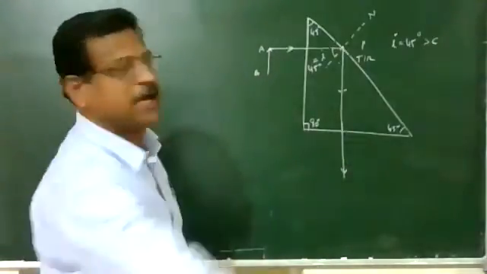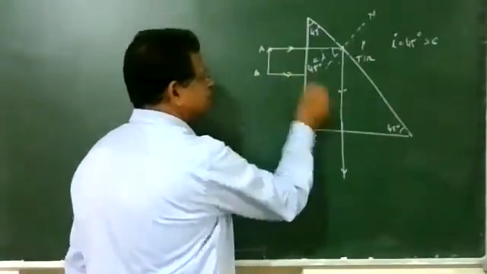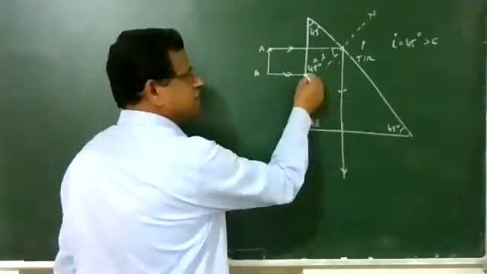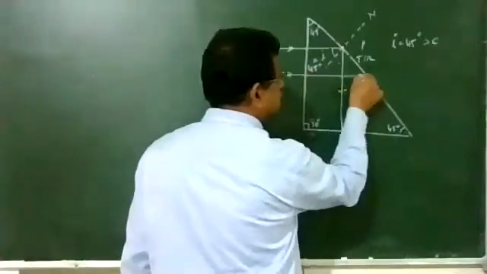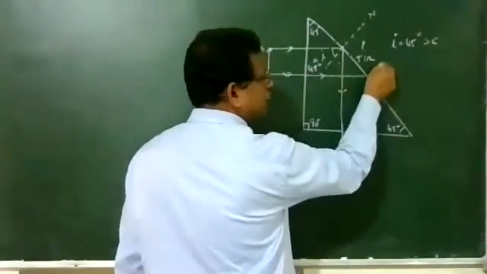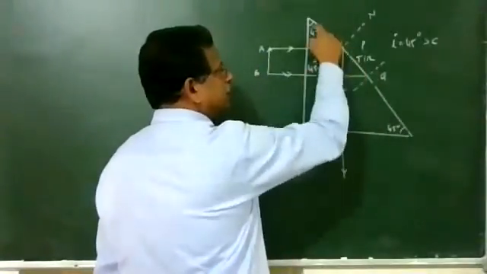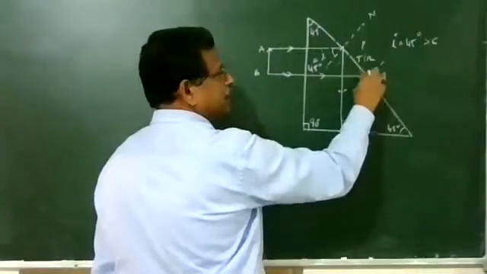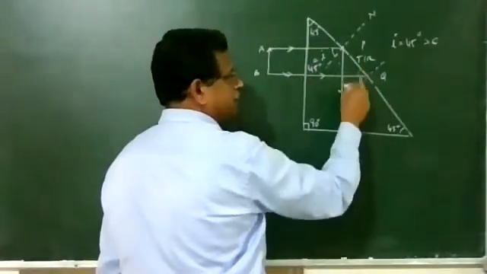Similarly, I will draw one more ray. To get the path of the second ray, again it is normal incidence. From here it goes straight and reaches the point Q. Again at the point Q, draw the normal. This is a big triangle with 45 and 90, so this angle is also 45 degrees, and the normal is 90.